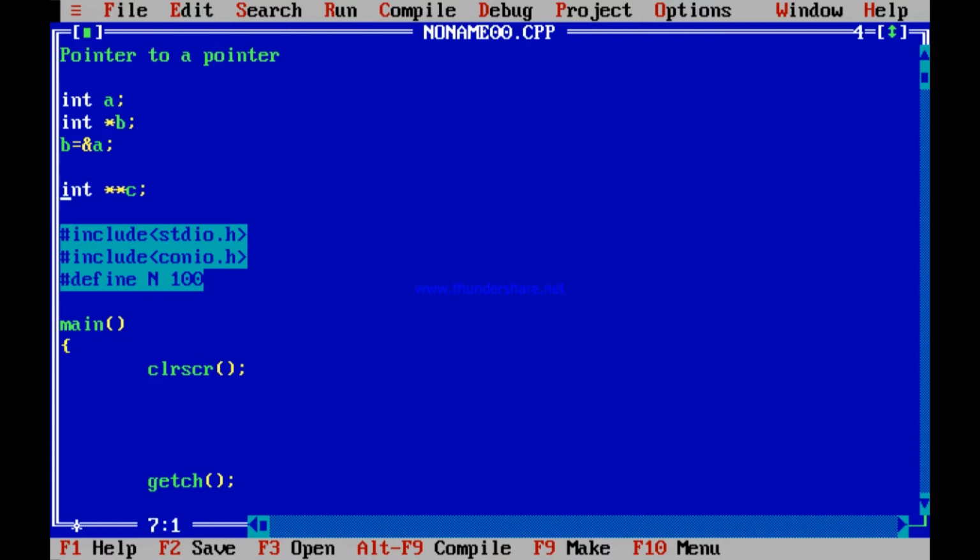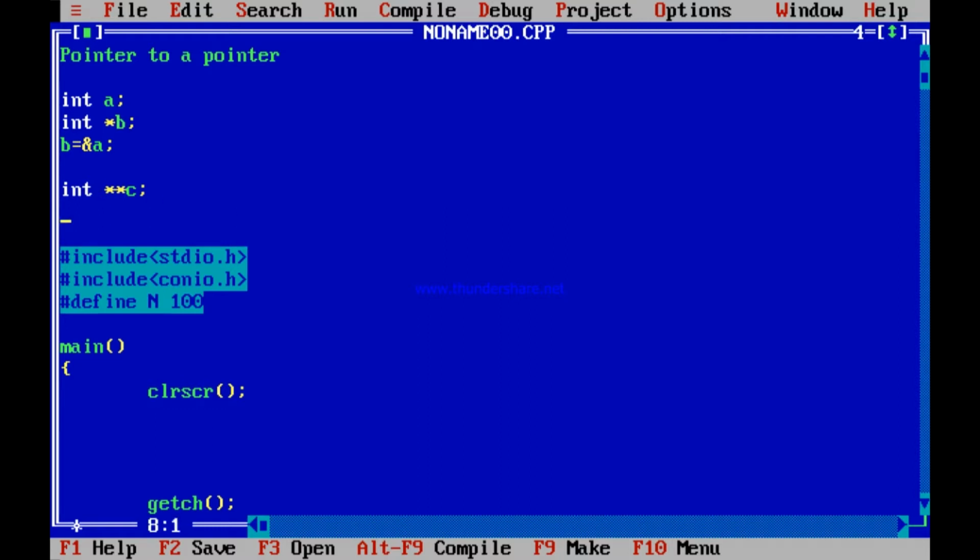In star star c, if you write c is equal to ampersand a, then it is wrong. Why? Because a is an integer. So you are saying c will contain address of an integer, but you have not declared c to do so. C cannot contain address of an integer. C can contain an address of an address.